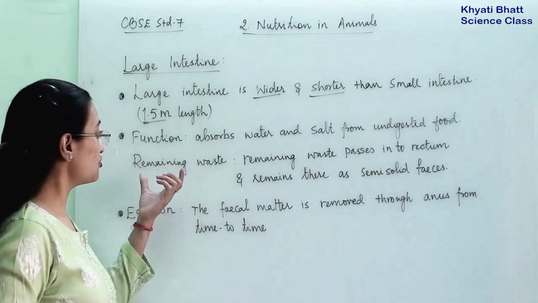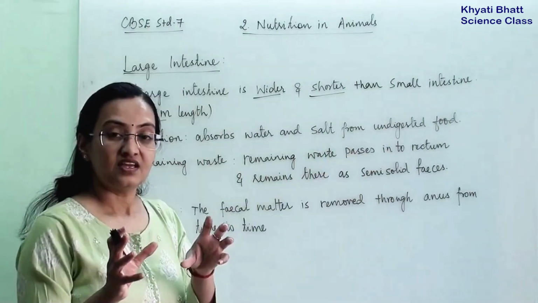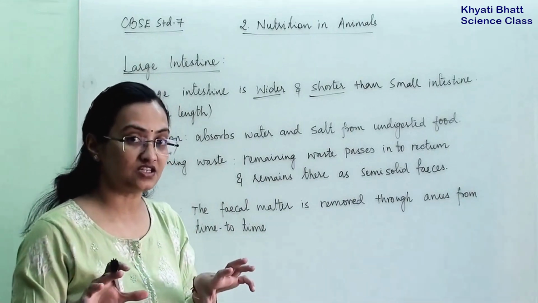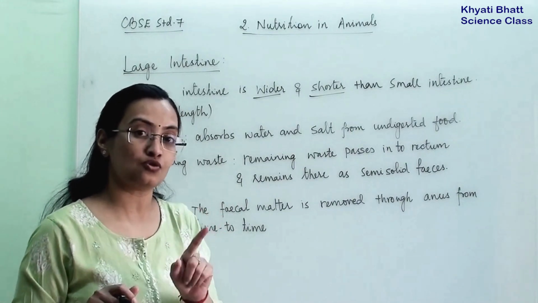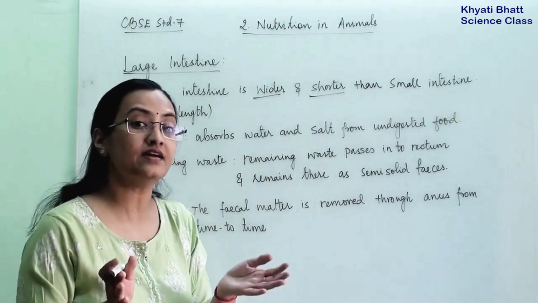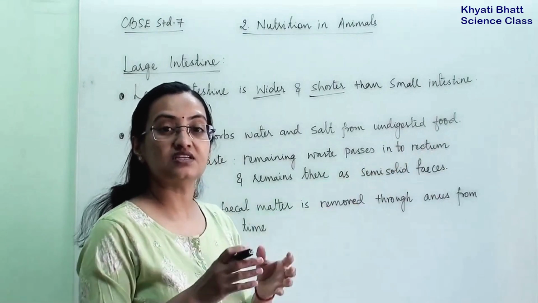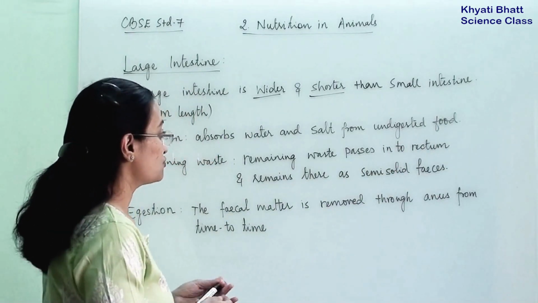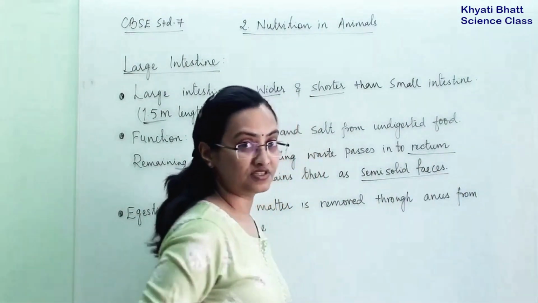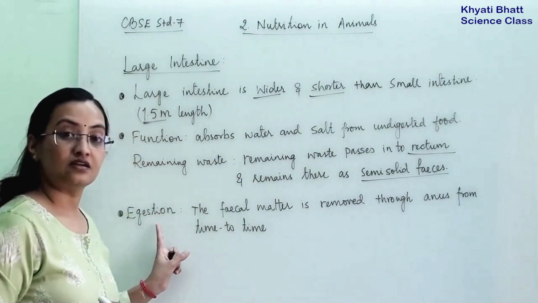Now let us understand the function of the large intestine. It will absorb the water and salt from undigested food. There will be two types of food when the food comes to the large intestine: digested food and undigested food. The large intestine absorbs water and salt from undigested food, and the remaining waste passes into the rectum. The rectum is the later portion of the large intestine. This waste remains there as semi-solid feces. This feces will go out from time to time, and that process is termed egestion.